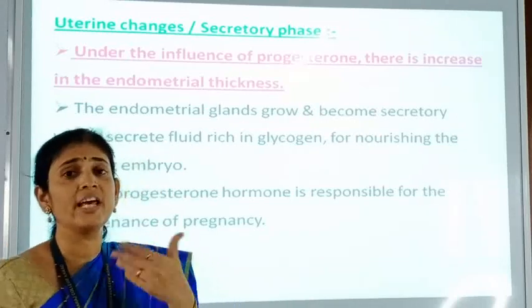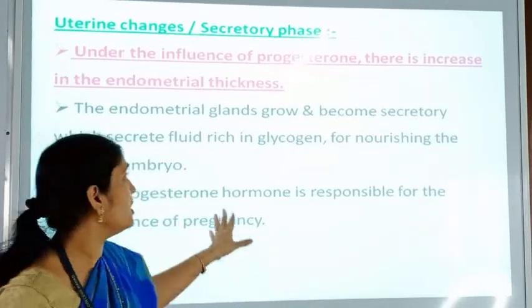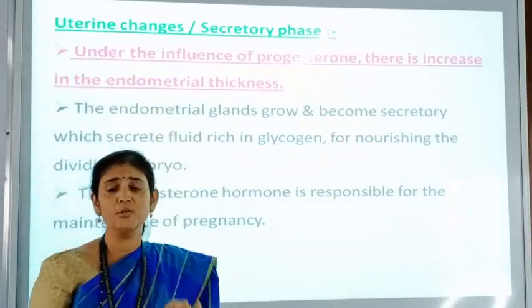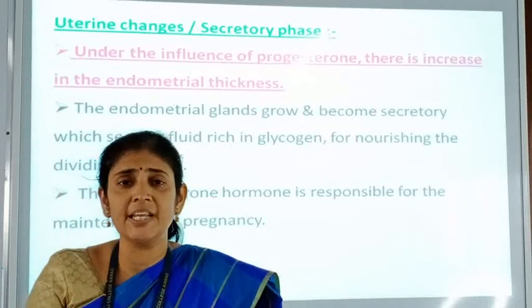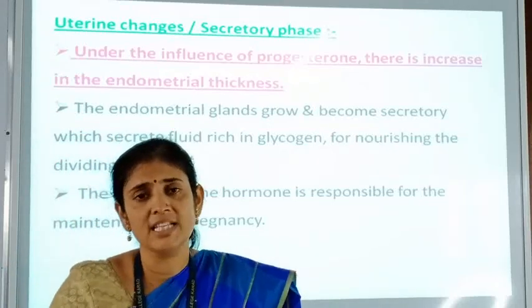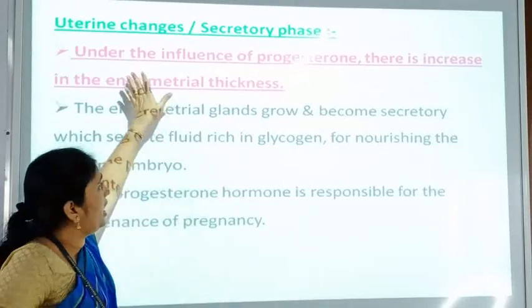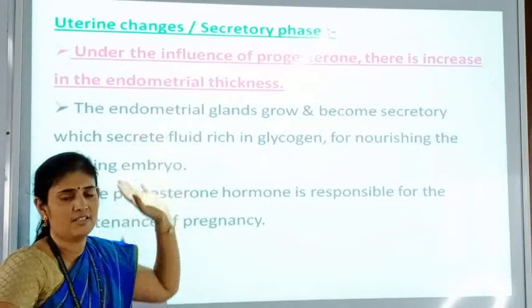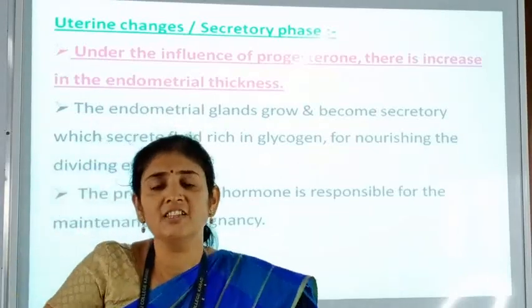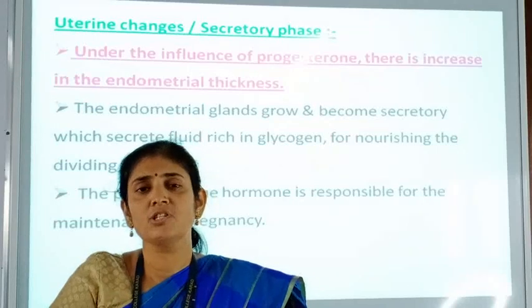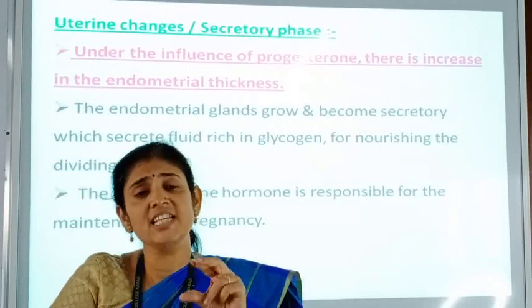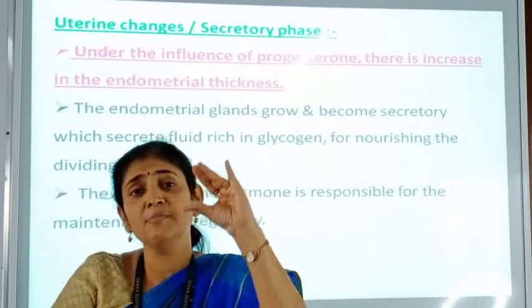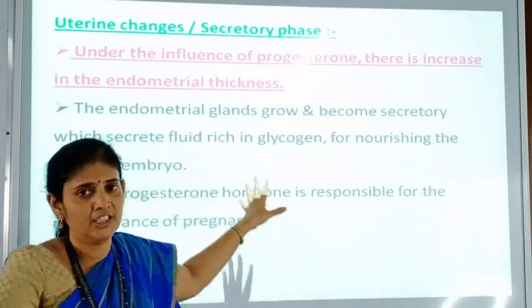Now what happens to the uterus during this 4th phase? Here this is called the secretory phase or uterine changes, because in the uterus the endometrium wall is secreting some secretion and therefore it is called the secretory phase. So what happens here? Under the influence of progesterone there is an increase in the endometrial thickness. म्हणजे जर प्रेग्नन्सी राहिली असेल तर प्रोजेस्टेरॉन हार्मोन सिक्रेट केला जातो आणि दॅट प्रोजेस्टेरॉन इज रिस्पॉन्सिबल फॉर इन्क्रीजिंग द थिकनेस ऑफ द एंडोमेट्रियम. जो थिकनेस 3 मिलीमीटरचा आहे तो जवळजवळ 5 मिलीमीटरचा वाढवला जातो ह्या फेजमध्ये, ह्या शेवटच्या फेजमध्ये.